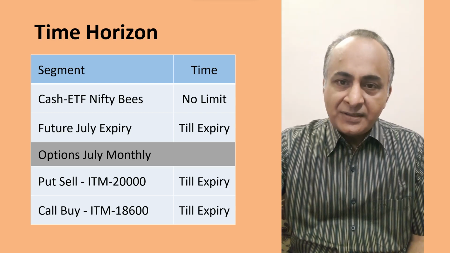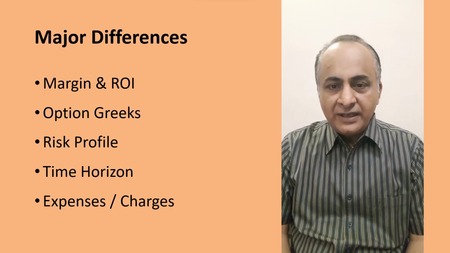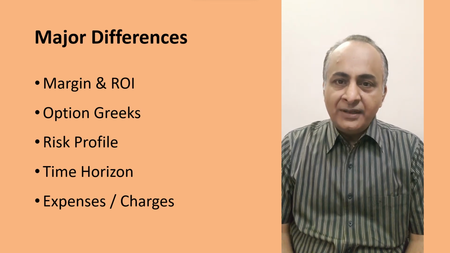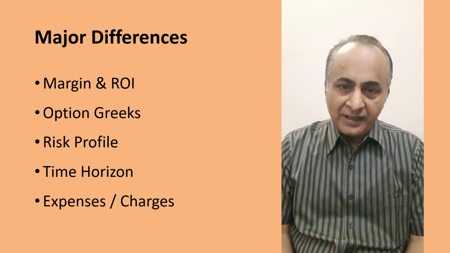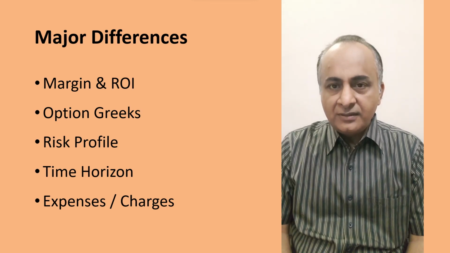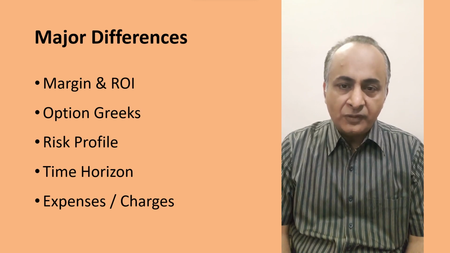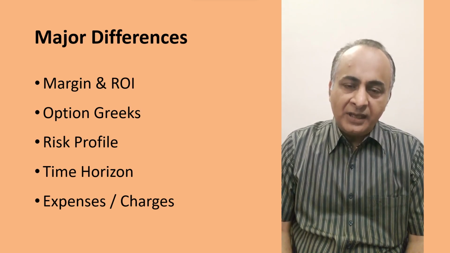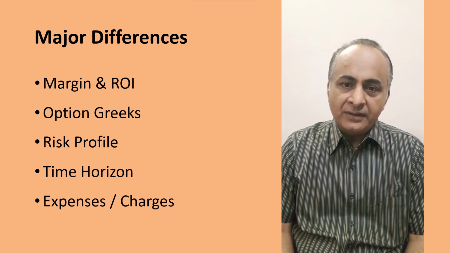Now what are the key differences? All these three segments will always vary in terms of margin and ROI. In the option segment, your ROI will get affected by virtue of option Greeks. All these three segments have different risk profiles. Two segments have unlimited risk, and option buy has a limited risk profile. So they cannot be applied to the same time horizon. Cash has a different time horizon, and futures and options are expiry driven.